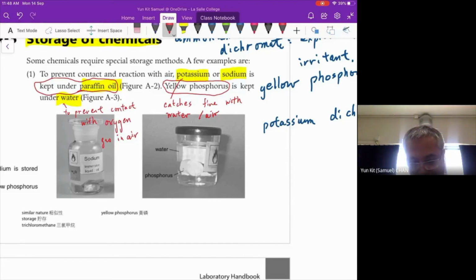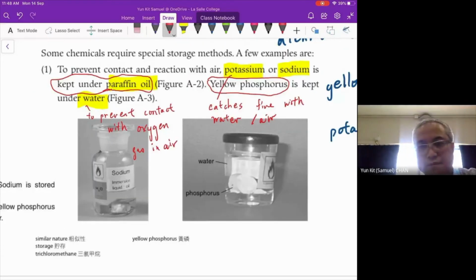Can you see what I write here? Okay. Remember, you must put it down into your handbook.